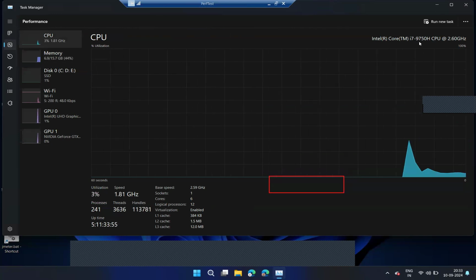Now you can see here that this is an i7 9th generation processor. And observe here, there is a letter H here. That is what I want to show you related to the processor.